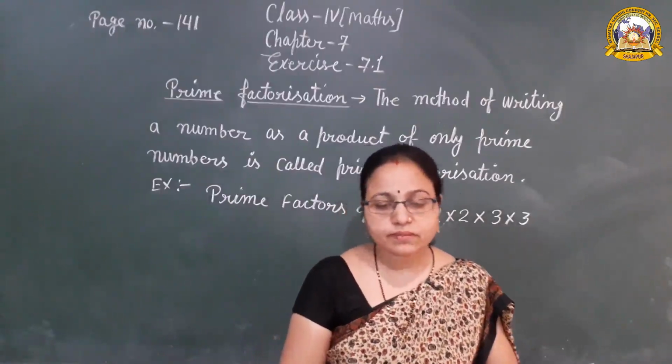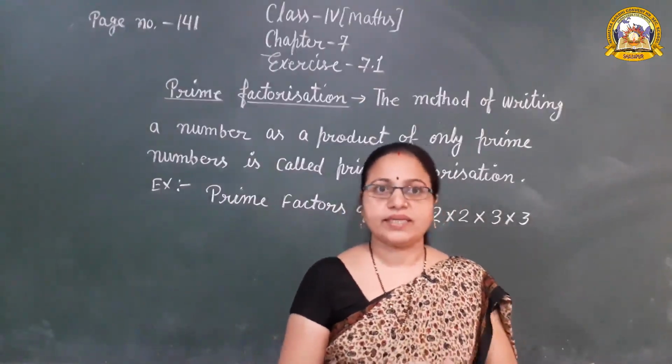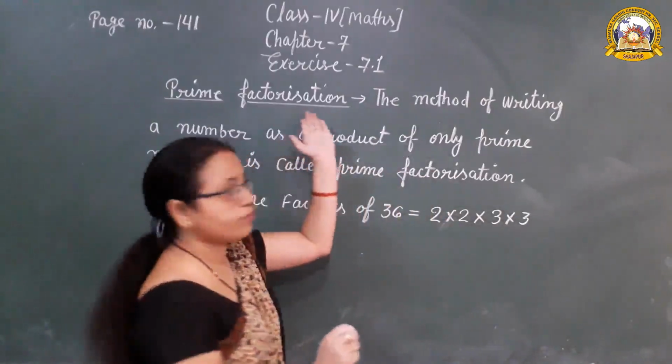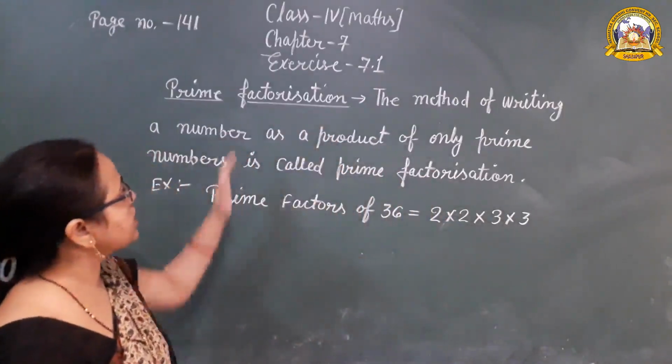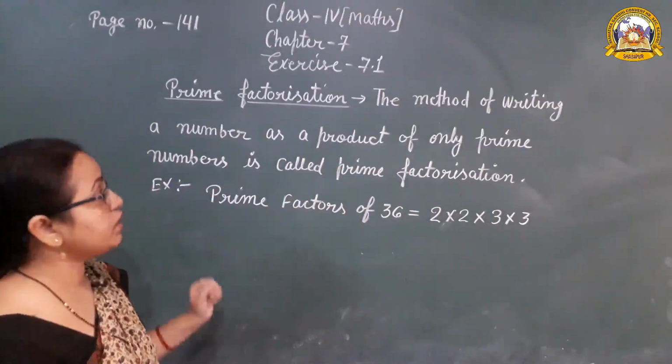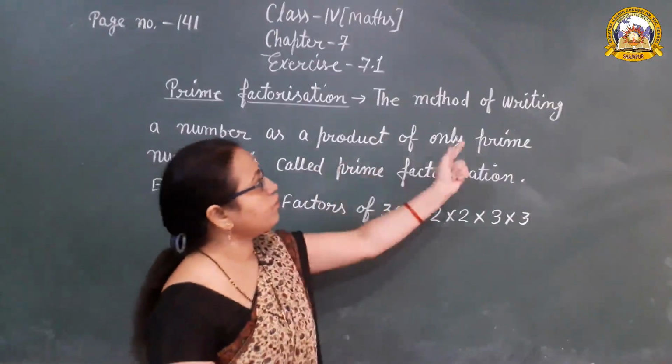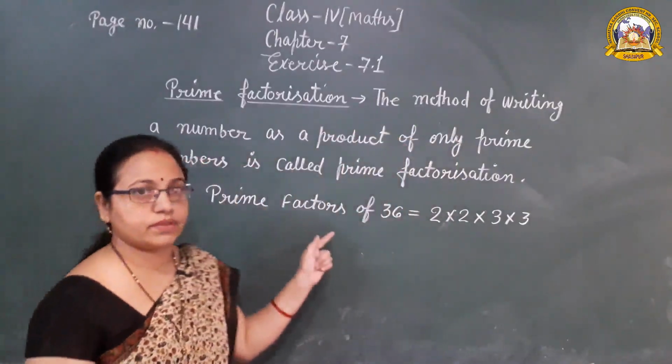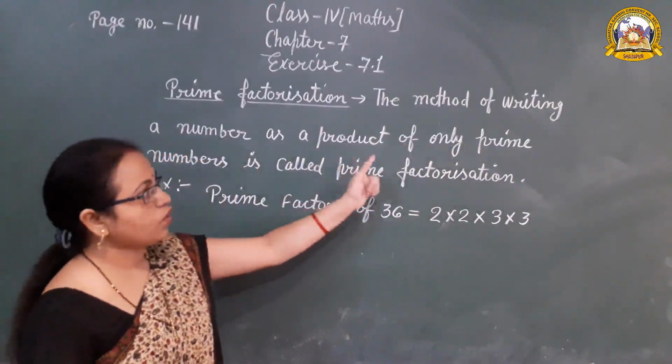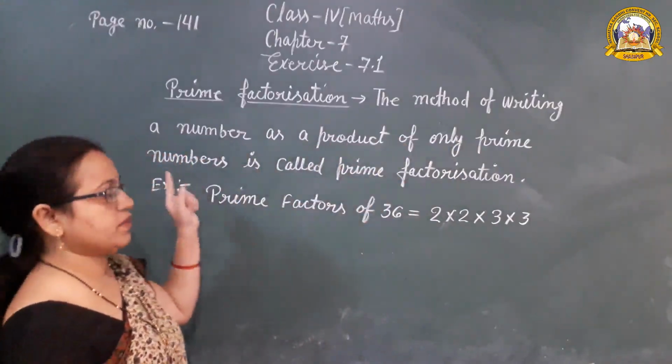Now prime factorization. This is the definition of prime factorization: the method of writing a number as a product of only prime numbers.